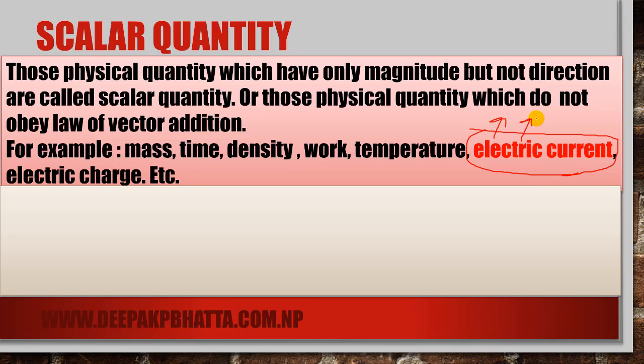The law of vector addition should be satisfied to be a vector. That's why electric current does not obey the law of vector addition, even though it has both magnitude and direction. This is a scalar quantity. Electric current is a scalar quantity.